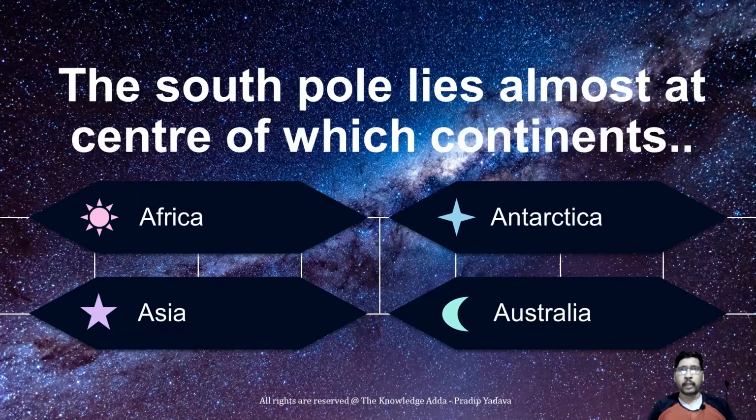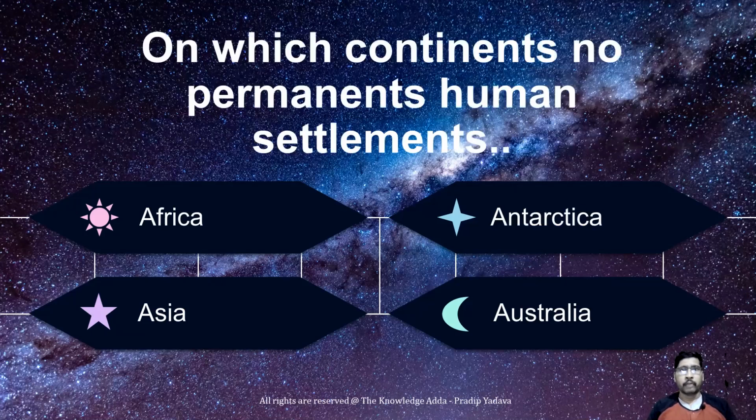The South Pole lies almost at the center of Antarctica. On which continent is there no permanent human settlement?